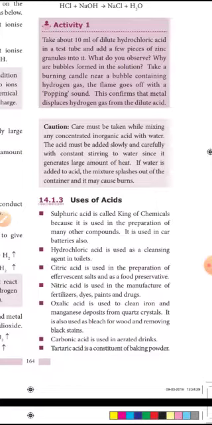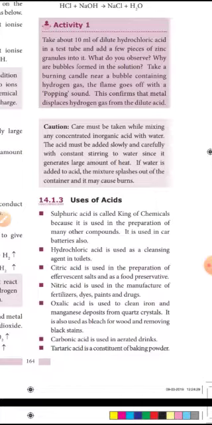Oxalic acid is used to clean iron, metal and manganese deposit from quartz crystal. It is also used to bleach wood and remove black stains. Oxalic acid is used to clean iron, rusting of iron, that iron cleaning. Then manganese deposit from quartz crystals. It is used to bleach wood and remove black stains.